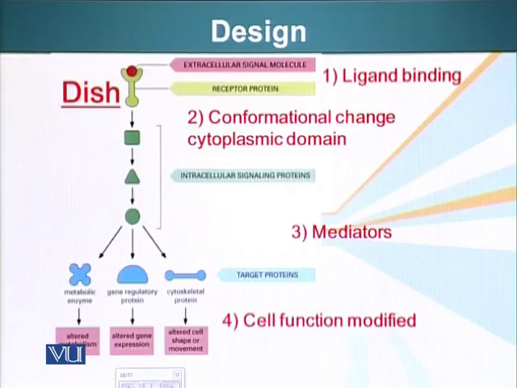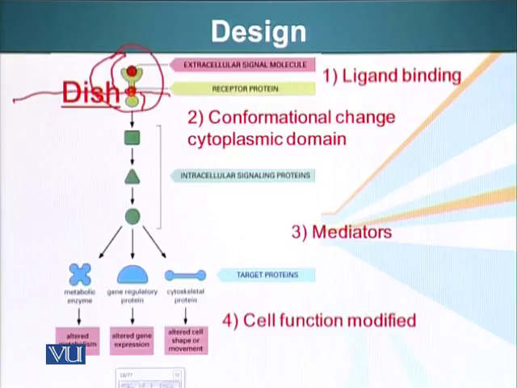The overall design of the signaling system is such that there is a receptor present in the extracellular part of the cell. Here is this plasma membrane. So part of this receptor is outside the cell, this part, and part of this receptor is inside the cell. And there's a little domain of this receptor right here, which is embedded in the plasma membrane. So this is a specialized protein molecule that can receive a signal.